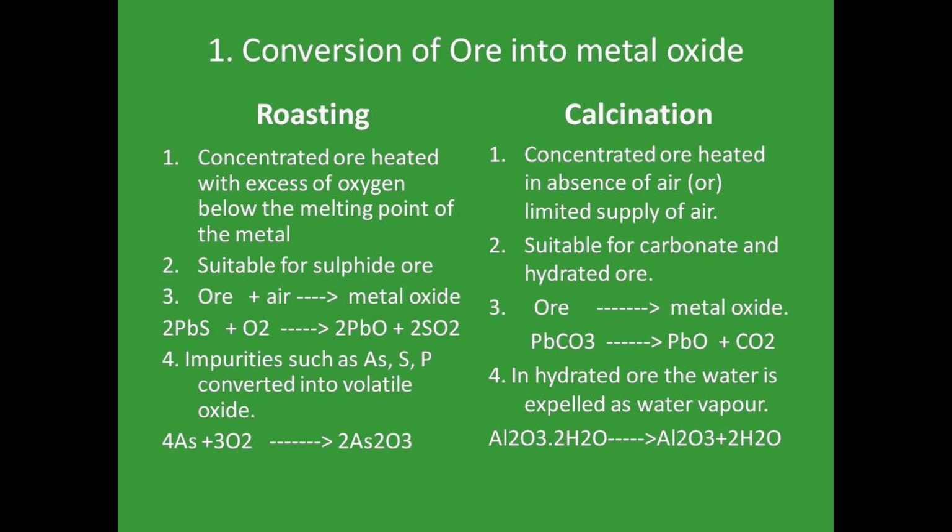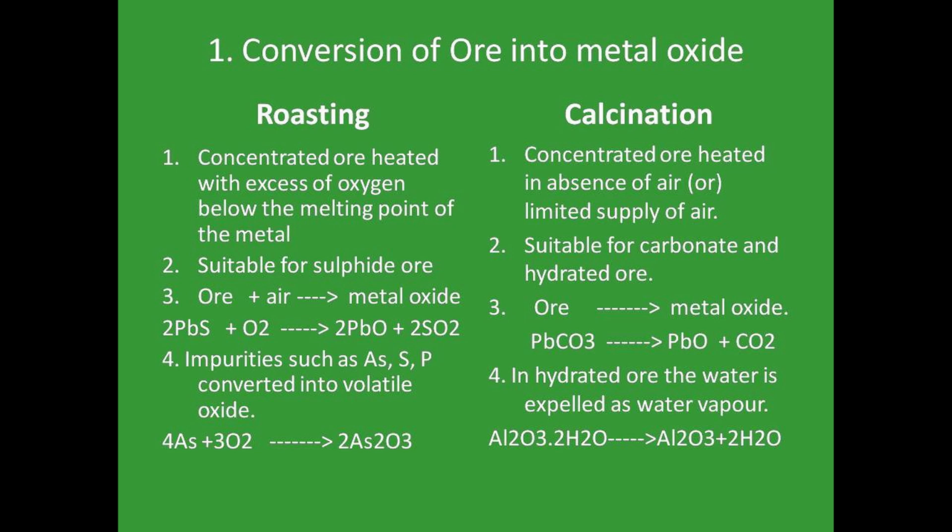In the roasting process, the concentrated ore, meaning the ore with earthy impurities removed, is heated with excess of oxygen below the melting point of the metal. That process is called roasting. So roasting is nothing but heating the concentrated ore in the presence of oxygen. In the calcination process, we also use the concentrated ore, but it is heated in the absence of air or otherwise limited supply of air.